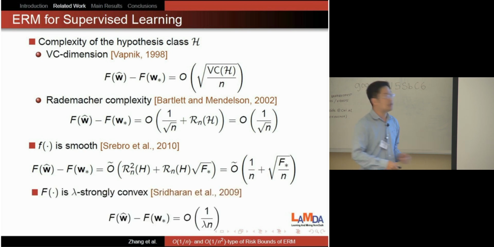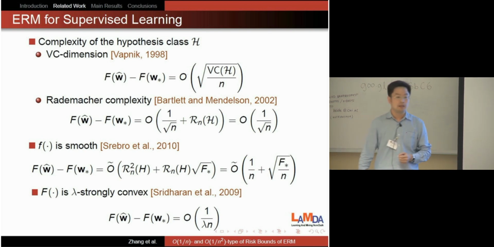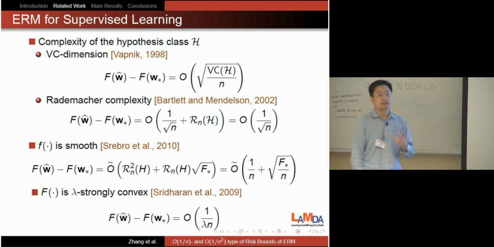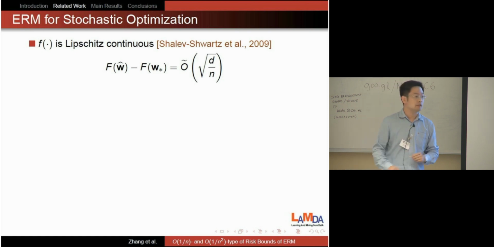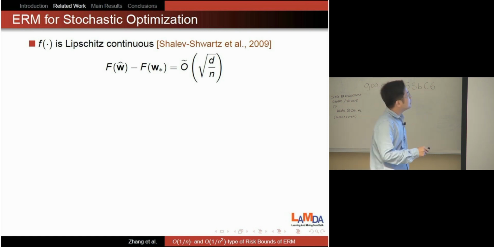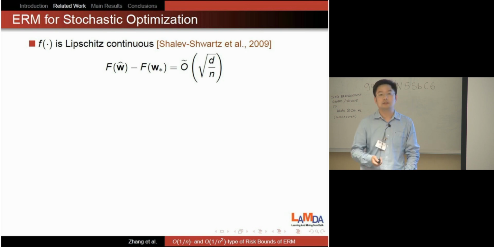If we also have strong convexity, that is, if the population function is strongly convex, we also have the 1 over n rate. The lambda is the parameter for strong convexity. Okay. So next, let's see the existing results of ERM for stochastic optimization. In this setting, the results are very limited. In this work, Shalev-Shwartz shows that if the random function is Lipschitz continuous, we can get a square root of d over n rate. d is the dimensionality.